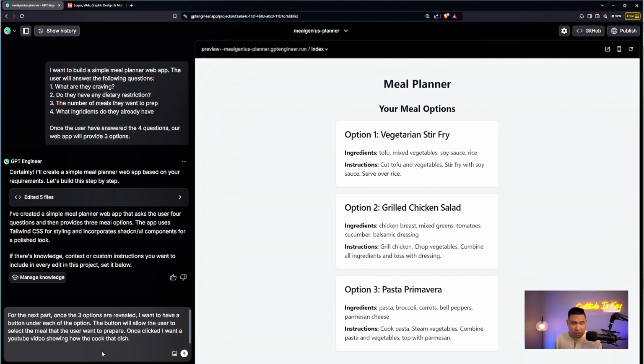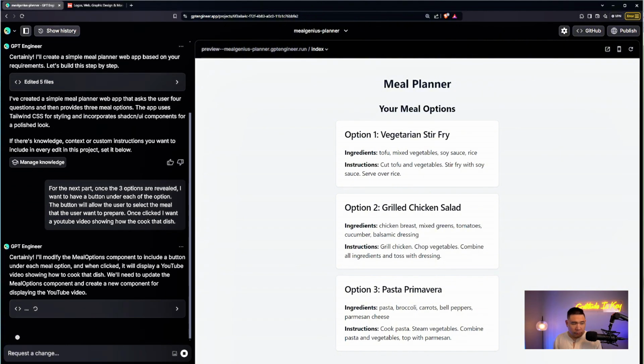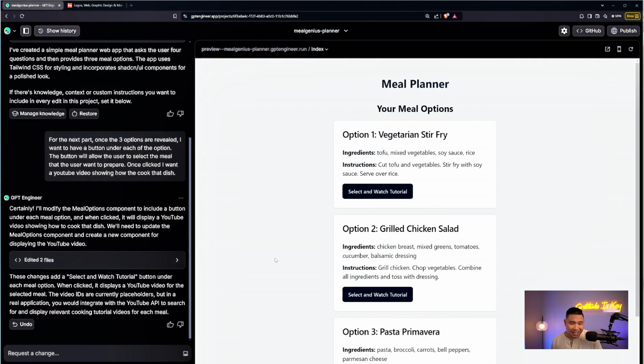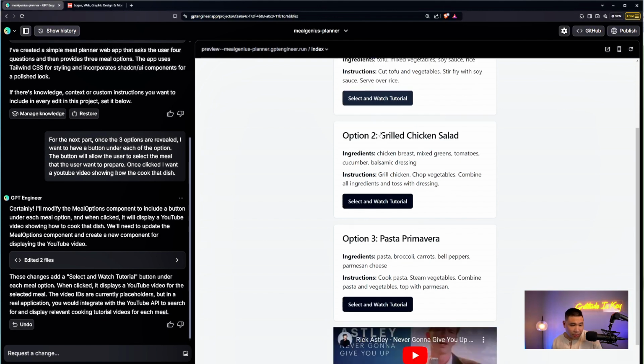All right, I think that's pretty good. Let's try it. All right, now it's going to modify. I'm going to let it run, and then we'll come back again once it's done. All right, it's done. And now I have the option to select and watch tutorial. So let's say I click on option number 1 here. Is it going to show me?